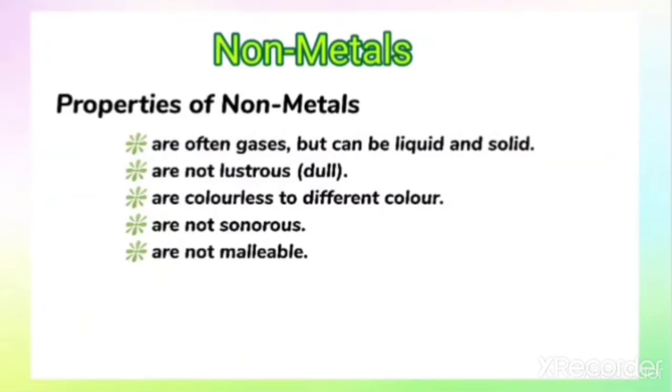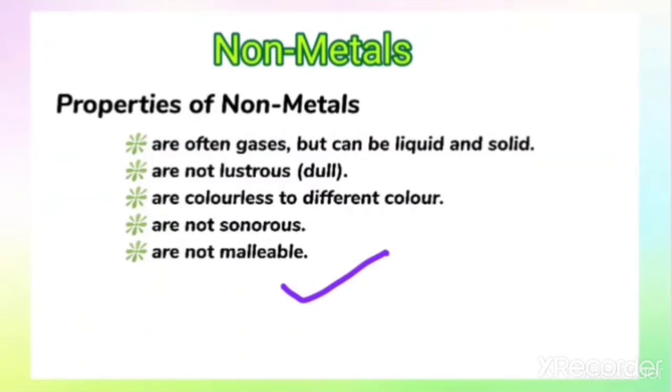The next property in this list is that non-metals are not sonorous. Sonorous means that it gives a ringing sound, but non-metals are not sonorous in nature. The next one is that they are not malleable, because malleability, ductility, and sonorous nature are properties of metals.